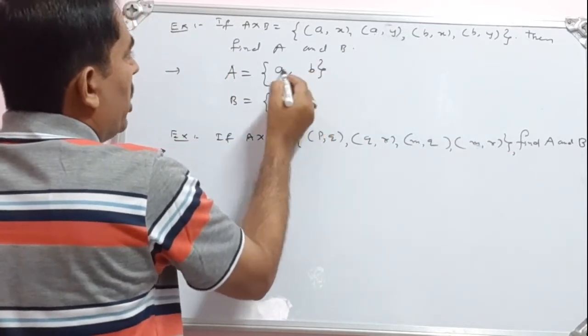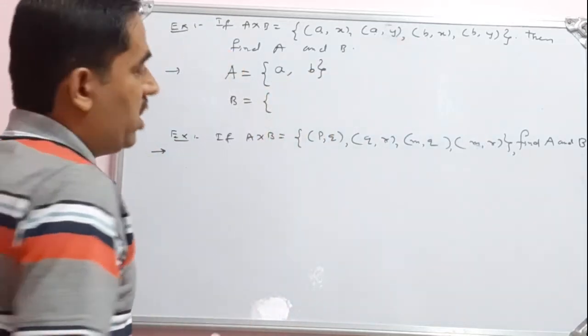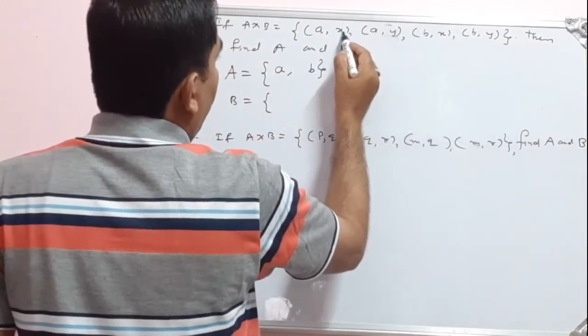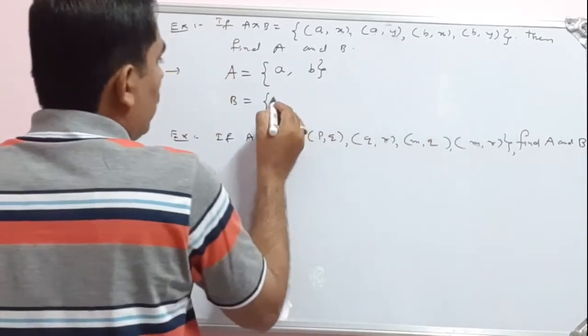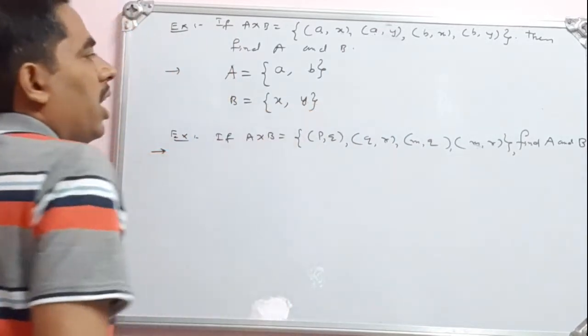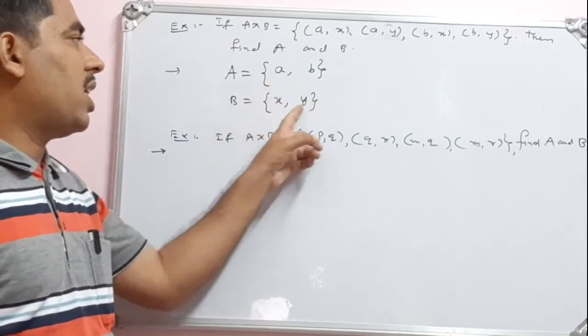See A, B. They should belong to the first set, so I can write A and B. The second elements belong to the second set. So what are the second elements here? X and Y. So they must be written inside this set, say X and Y. So the first set is A, B, and the second set is X, Y.